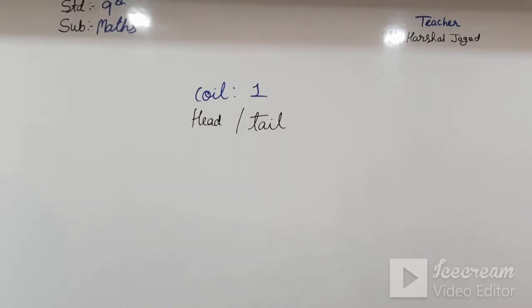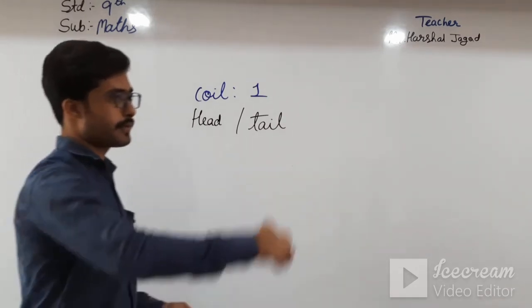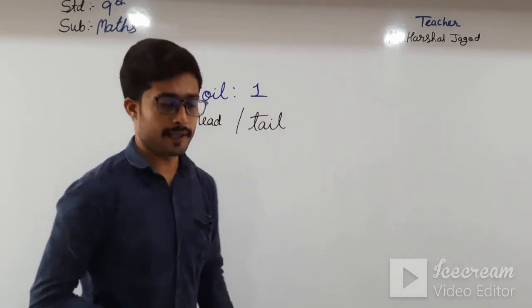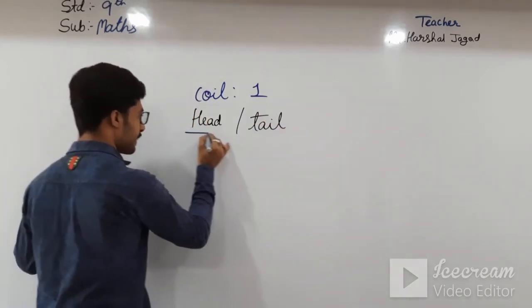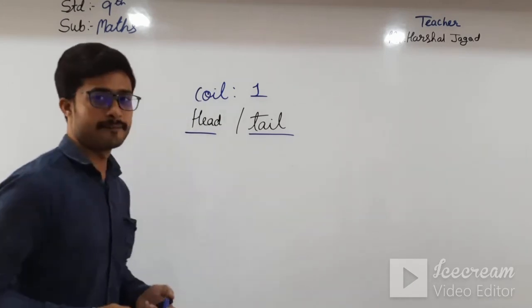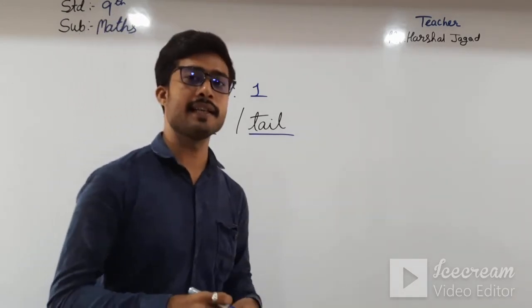So there are different probabilities. If you just toss a coin, then you can have two outcomes, that is, one is head and one is tail. Okay, students, one is head and one is tail.